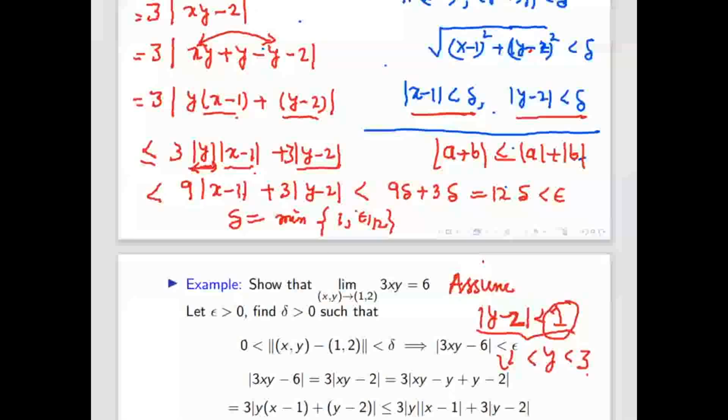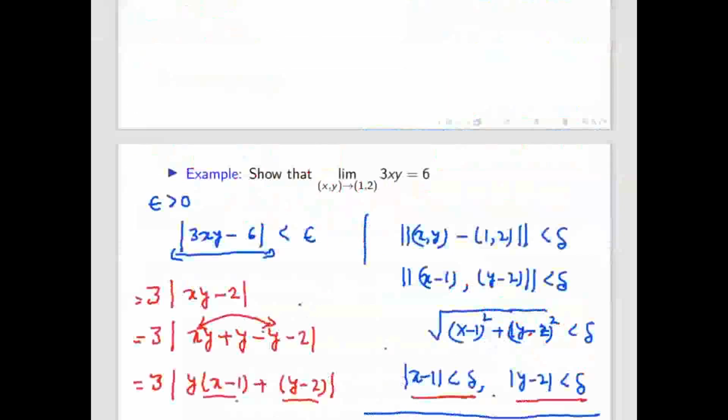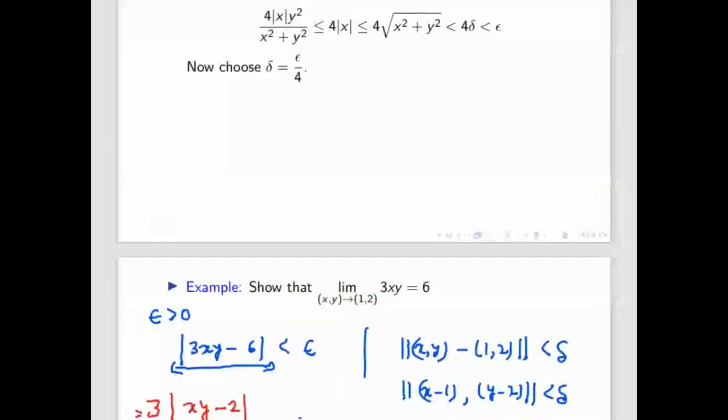So now this finding limit or showing the limit in two variable or multivariable, this is the only way to prove. This is the only way. That means there does not exist any other method which you can apply. You have to do only the epsilon delta definition. But if you want to show that limit does not exist, there are a lot of methods to show that limit does not exist. But to show limit exists, this is the only method.